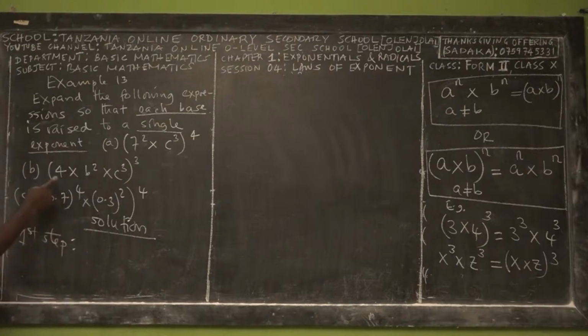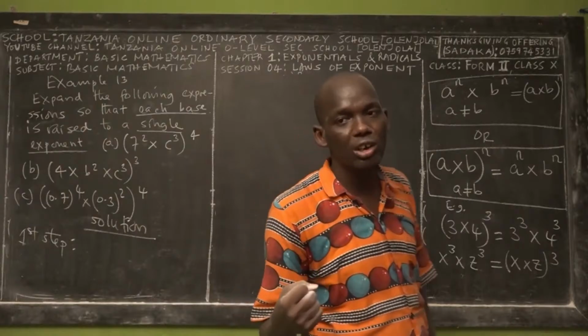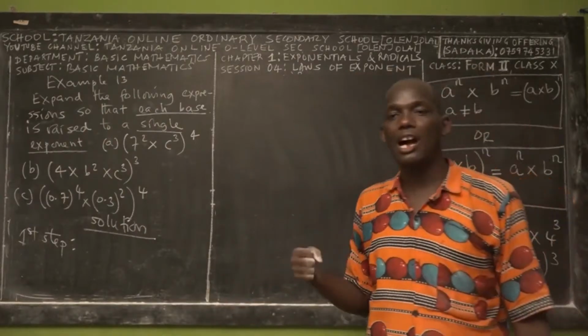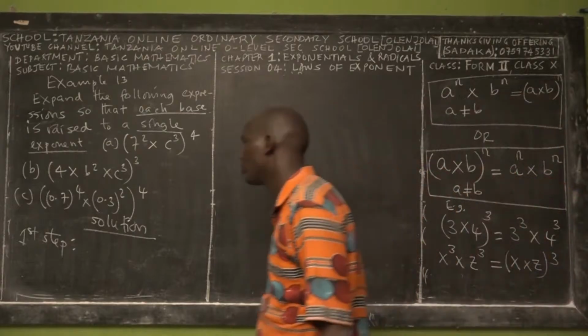No. The base of this exponent is 4, and the base of the next exponent is b, the next is c. Is 4 equal to b equal to c? No. The base of this exponent is 0.7, and the other one is 0.3. Is 0.7 equal to 0.3? No. So these are exponents of different bases. As I promised when I was teaching the first law, I told you I would teach you how to deal with exponents of different bases, and this is what I'm teaching right now.